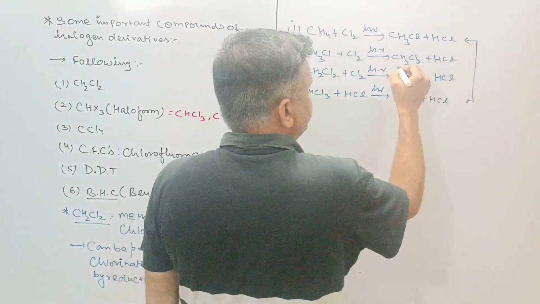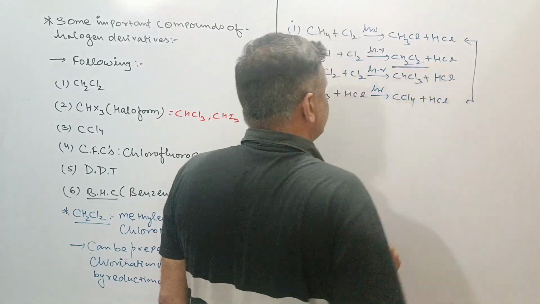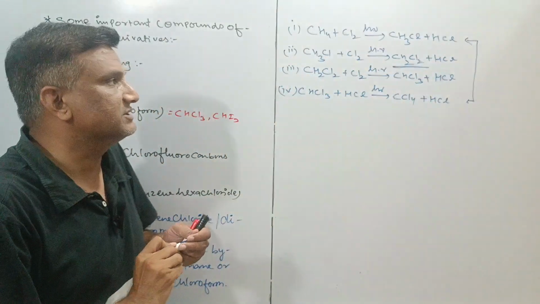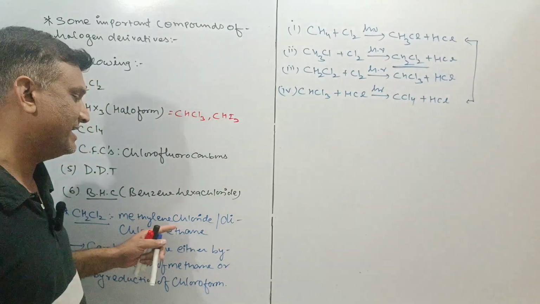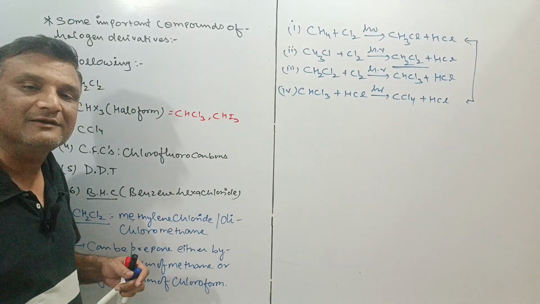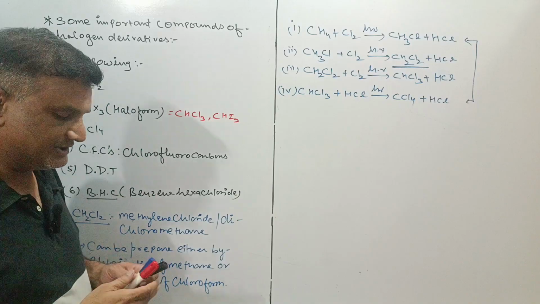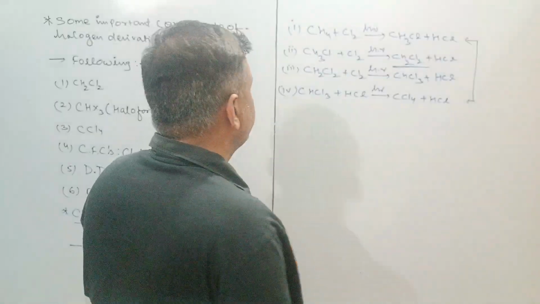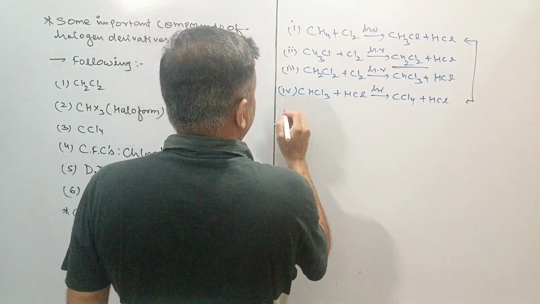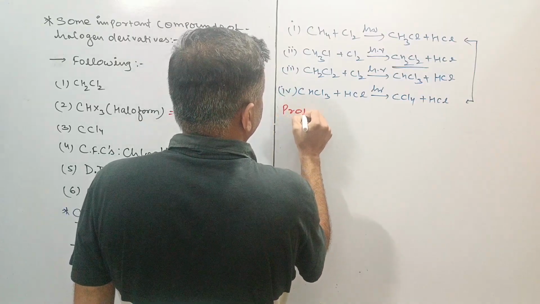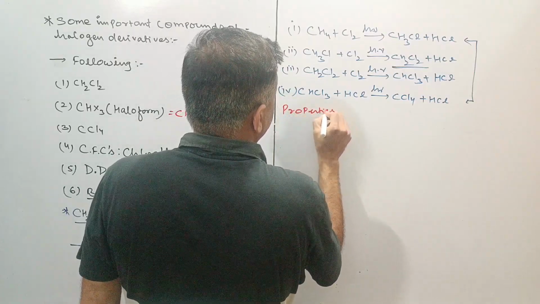Here CH2Cl2 is formed, and by fractional distillation we separate the CH2Cl2, dichloromethane or methylene chloride. Now it's time to discuss its properties.